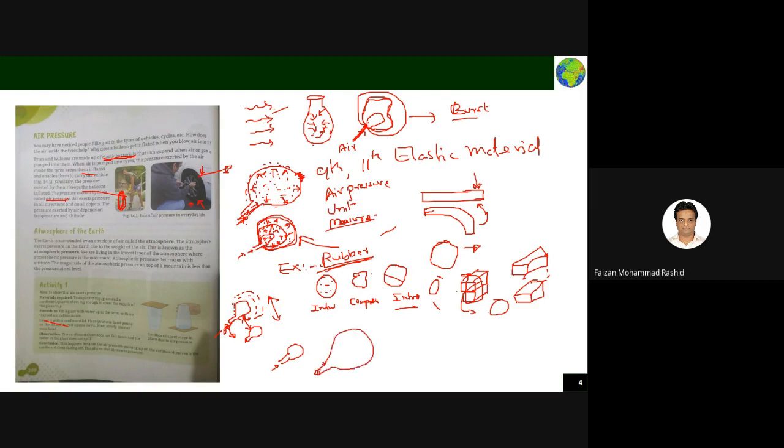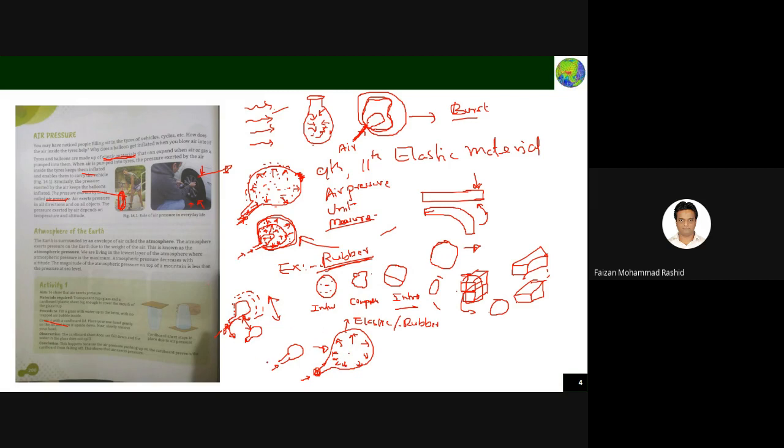The balloon is getting inflated only because a lot of air molecules are inside, and all these air molecules want to go out. But this elastic material, which is rubber here, is not allowing the air molecules to move out. Hence the balloon is getting inflated.